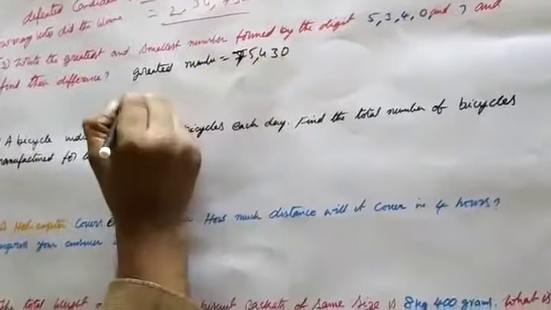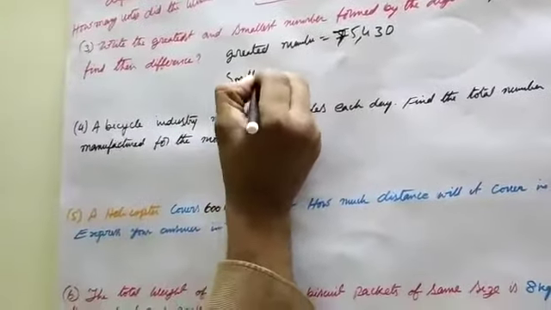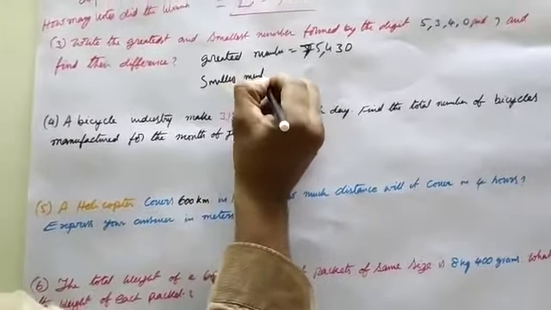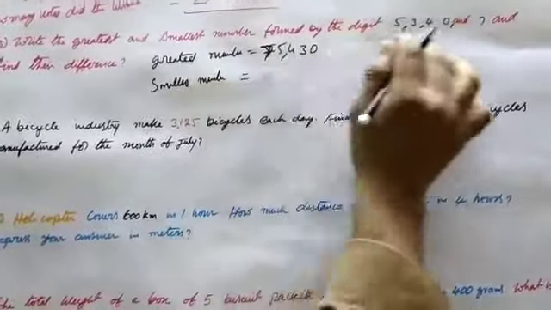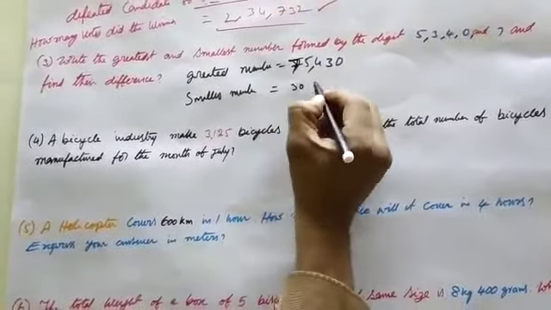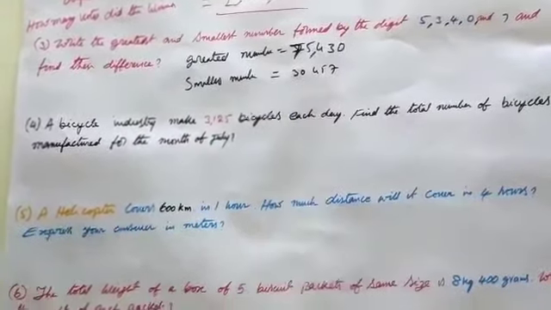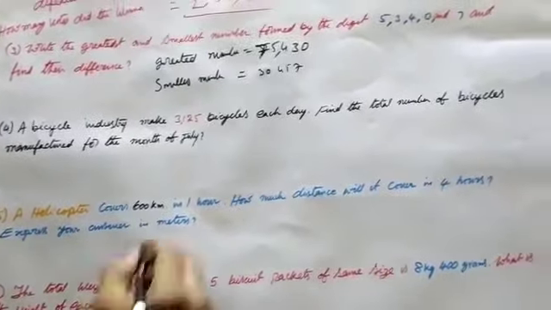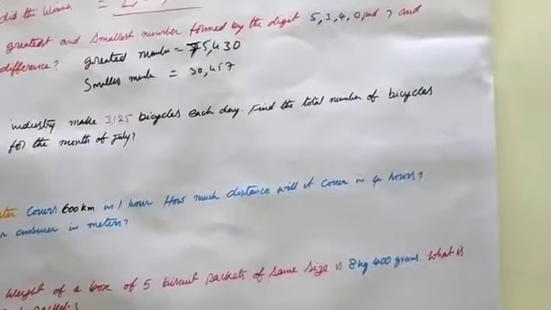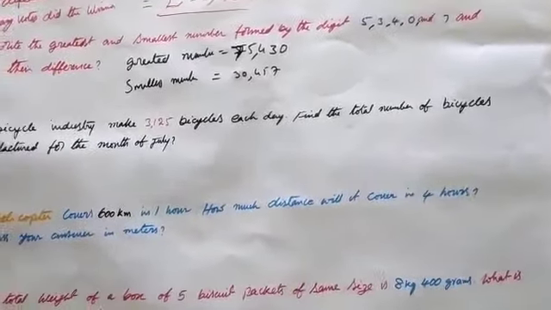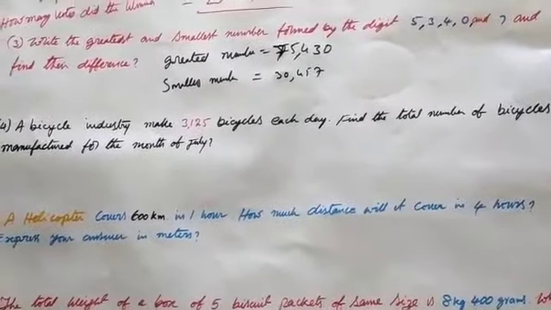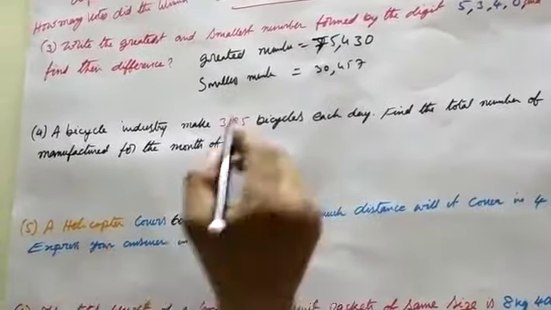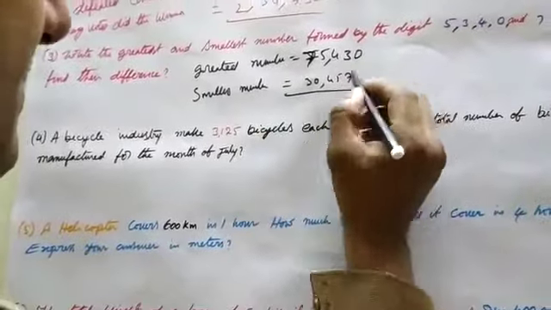Smallest number. What is the smallest number? 30,457. Okay, right. Difference. What is the difference?